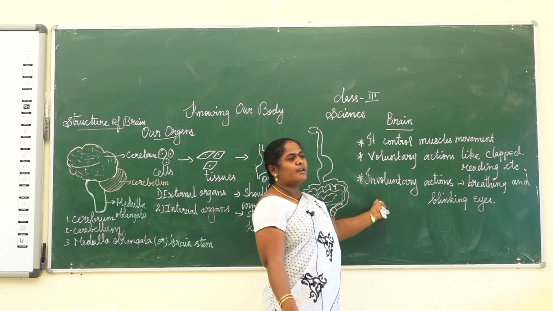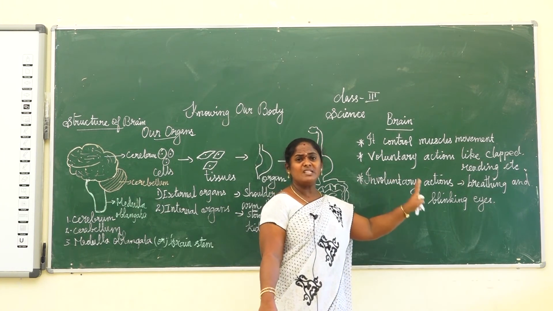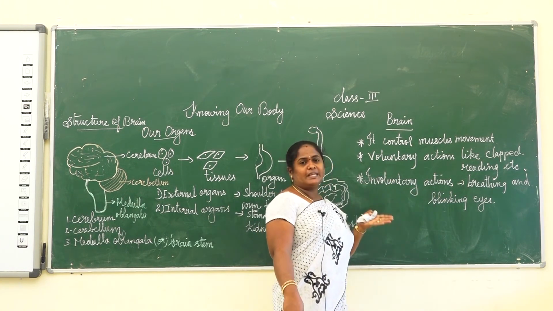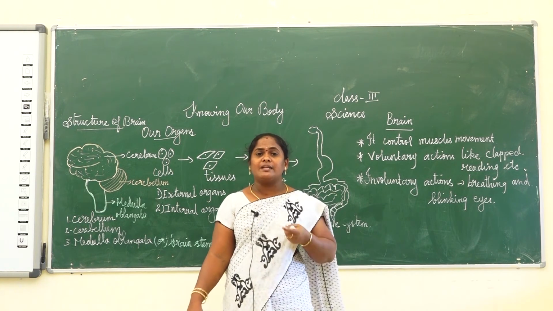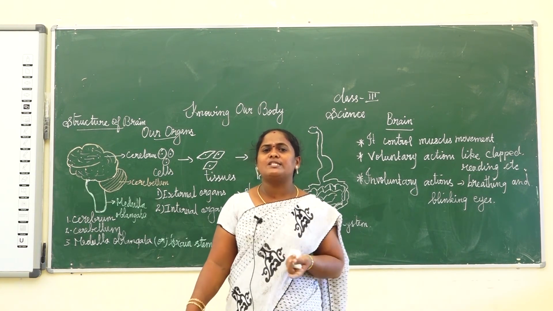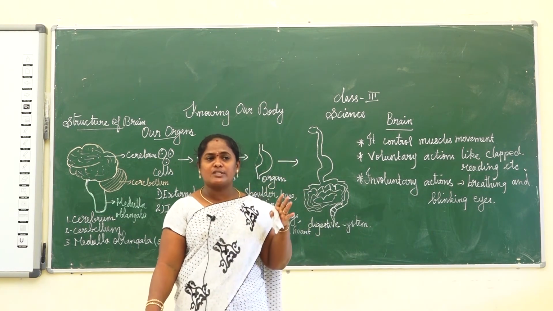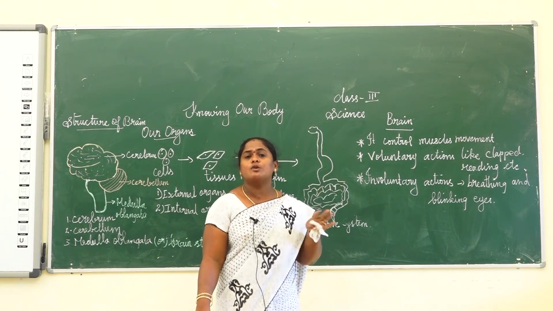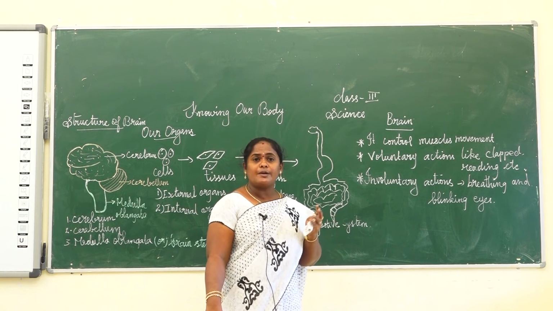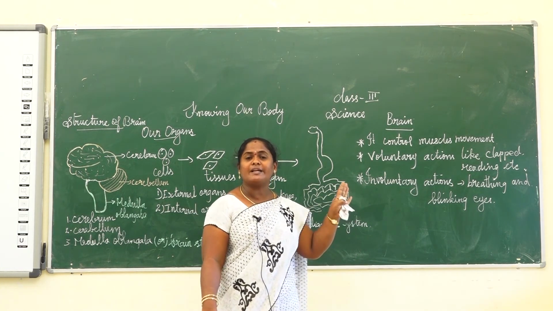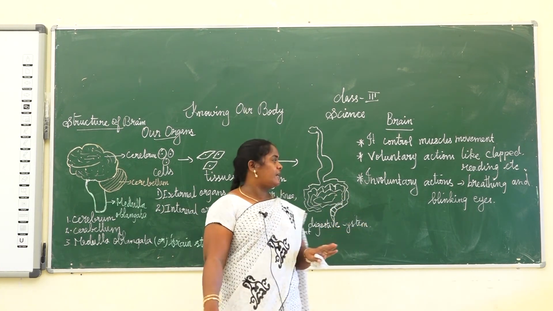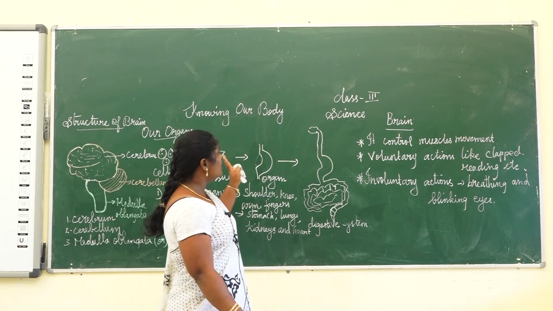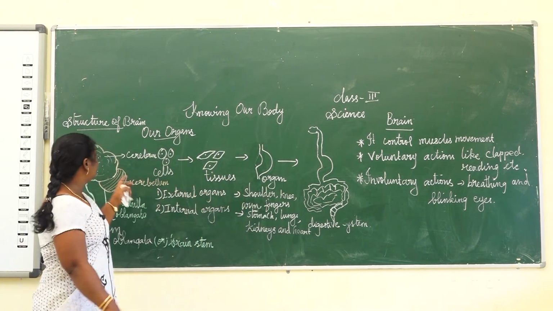Some involuntary actions are also controlled by the brain, for example, breathing and blinking our eyes. Breathing, the respiration, we do these actions automatically. Sometimes when we are sleeping, at that time also we breathe. So what controls this in our body? Our brain controls our breathing system.